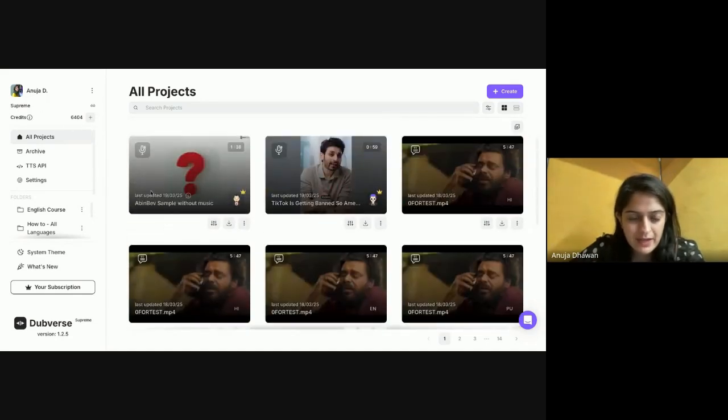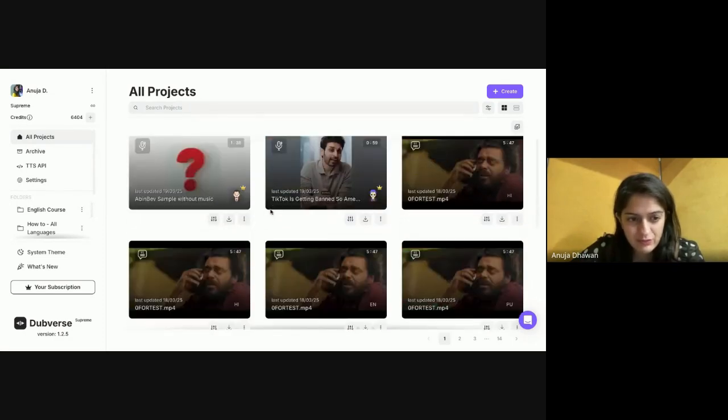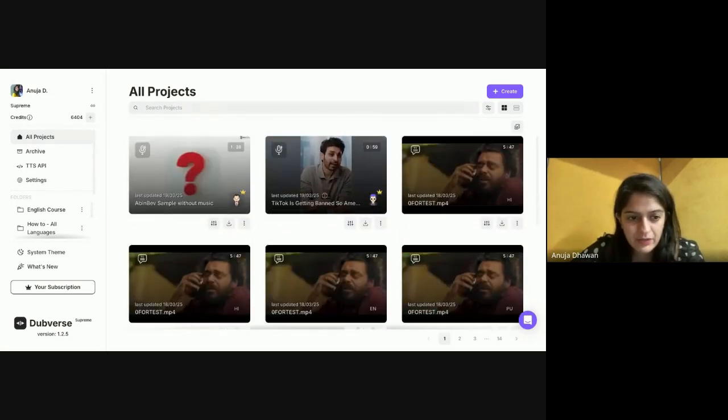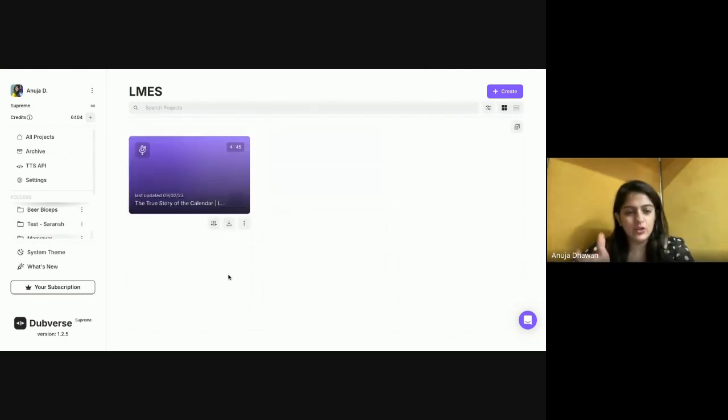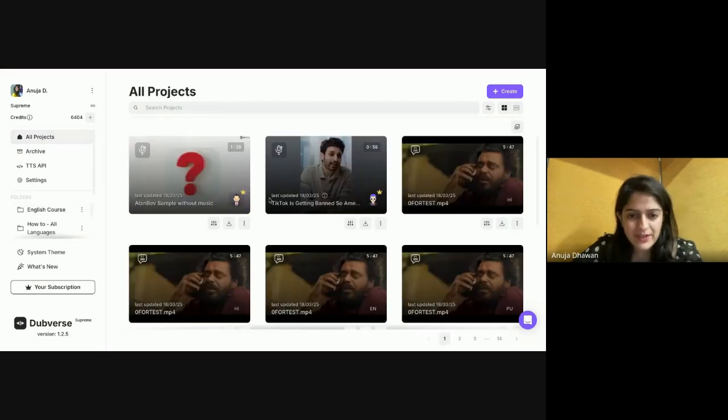So this is the platform. When you come on this platform, usually we will share a link with you where the project opens directly, but you will also have access to this platform where you will have projects. Now what we'll also start doing is that you will have something like this shared with you, and when you open that folder, you will see certain files there. Those are basically assigned to you. We're still trying to figure out the right process, but here also you can check, and all your assigned projects will be found here.